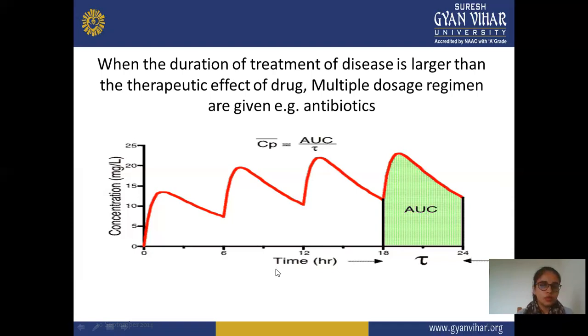And in this, we can also plot a graph of time versus concentration, where time is taken in hours and concentration in mg per liter. These are the multiple doses. In this graph, we can say that 4 doses are selected: one after 6 hours, then 12 hours, then 18 hours, and 24 hours. After these 4 doses, the AUC or maximum concentration is reached, and this is mainly for a long therapeutic effect, for a person who has a long-term condition. Then we can take this multiple dose regimen.